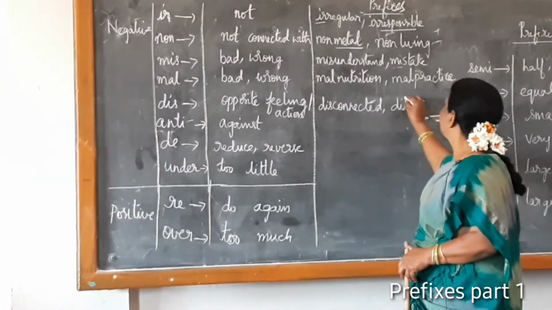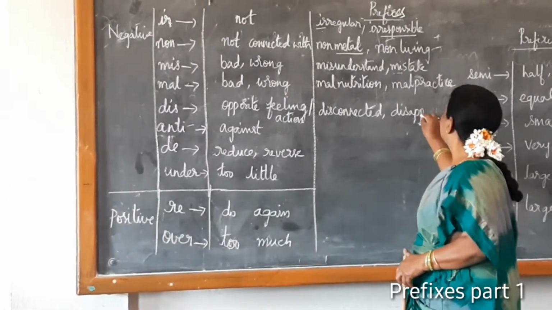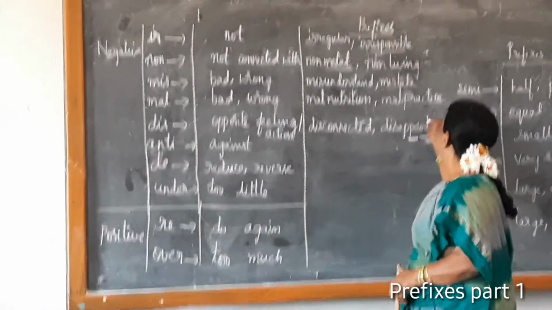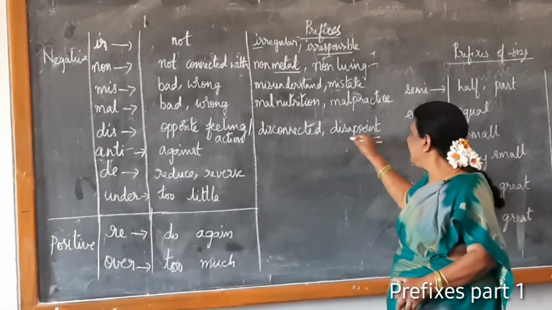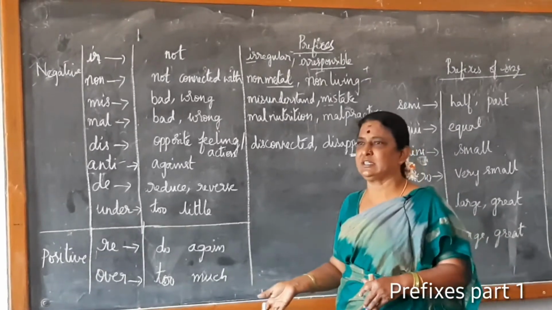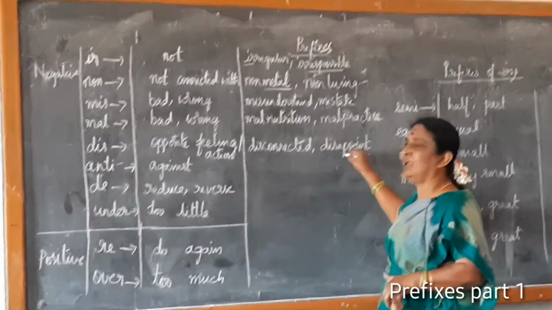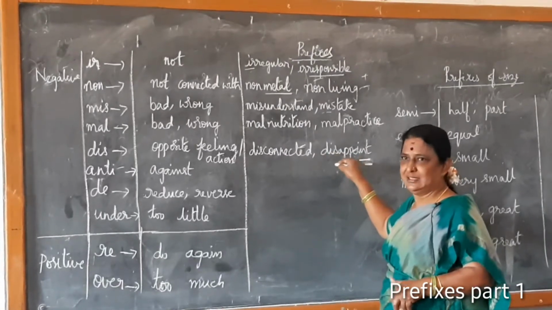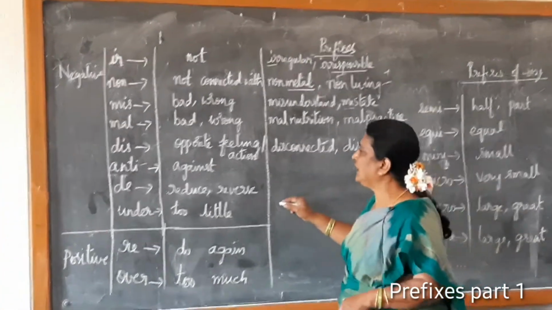Disappoint. Here, disappoint is feeling sad. Engage. When won't you get engaged? When you are not interested. When do you feel uninterested? When you feel sad, isn't it? So disappoint. Okay, next one.